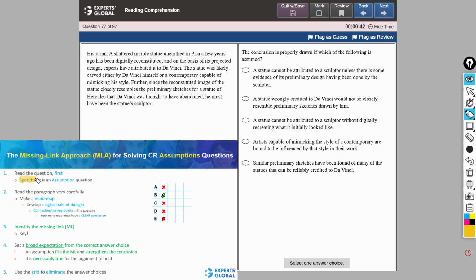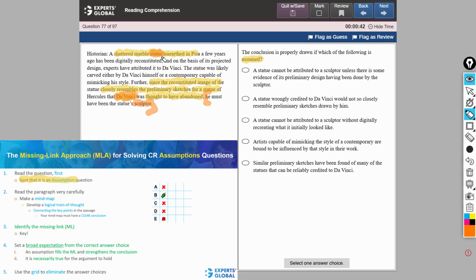We spot that it is an assumption question. A certain shattered marble statue, unearthed, is in question here. The argument is that the reconstituted image shows close resemblance with the preliminary sketches for a statue that Da Vinci was believed to have abandoned. Therefore, the conclusion here is that Da Vinci is the sculptor of this statue in question.